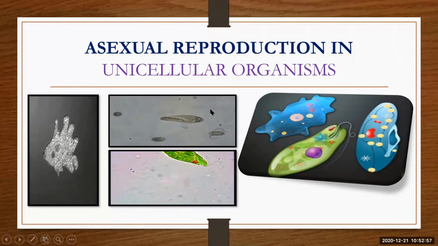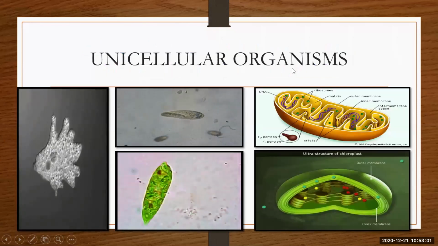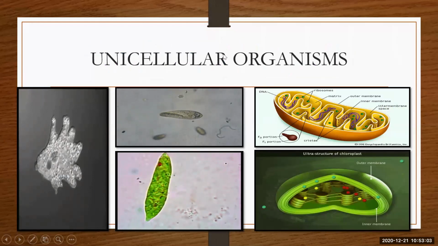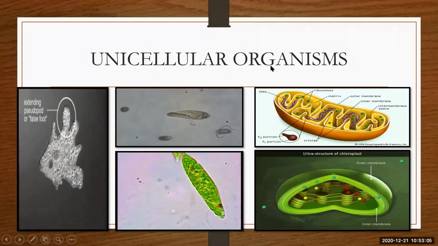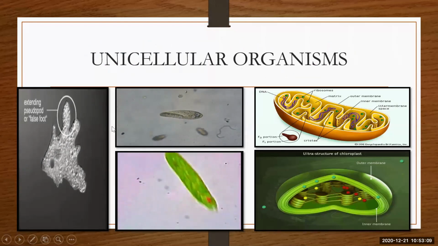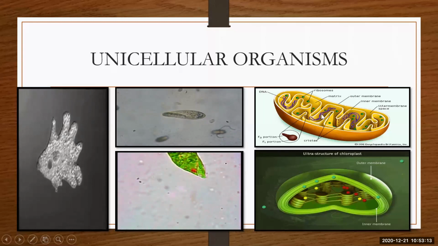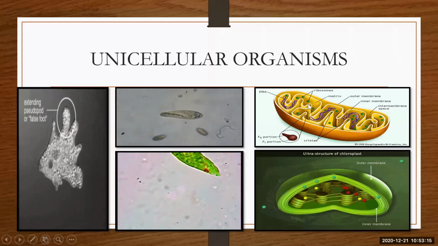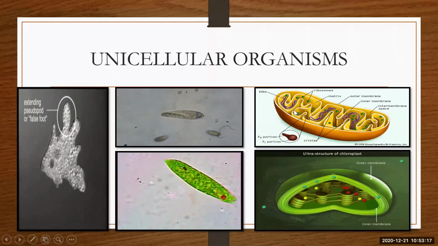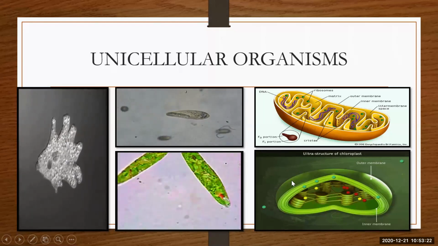Today we are going to learn how asexual reproduction is taking place in unicellular organisms. These unicellular organisms like paramecium, amoeba, euglena, and this is a mitochondria. This is present inside the animal cell, where energy is getting produced, and these are the chloroplasts present in the plants.